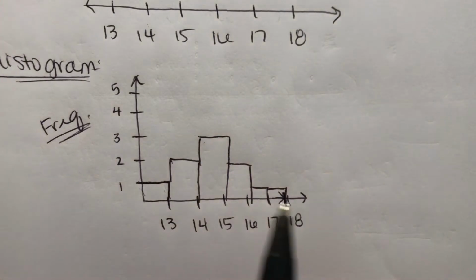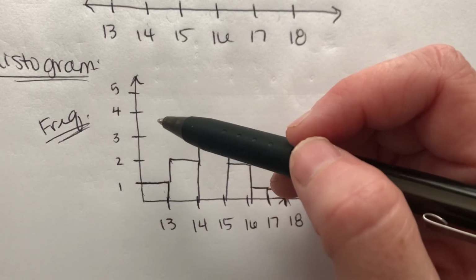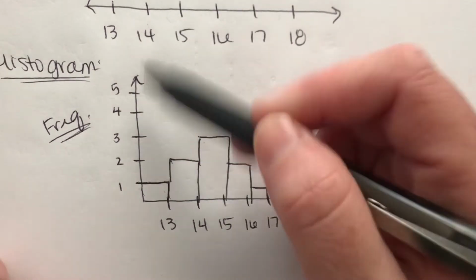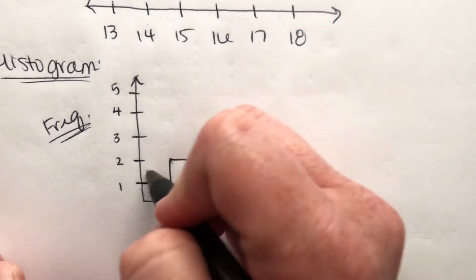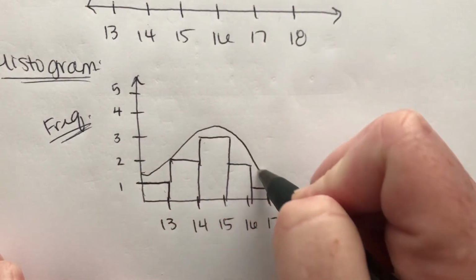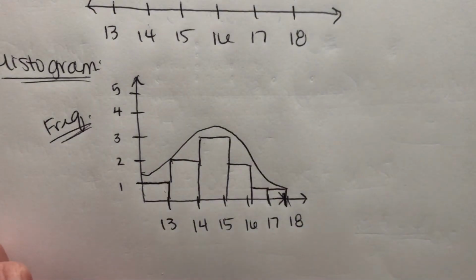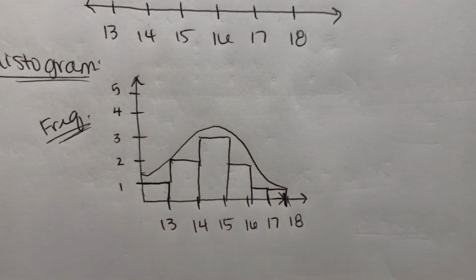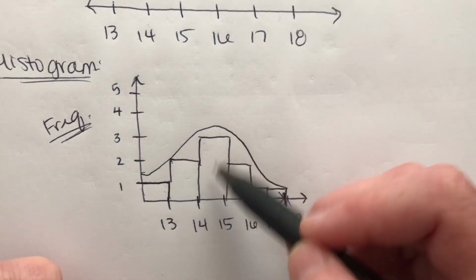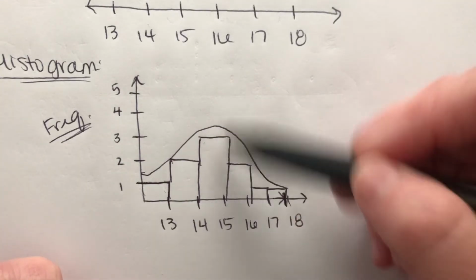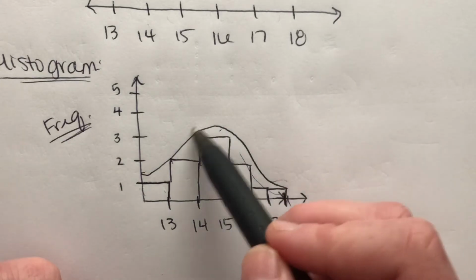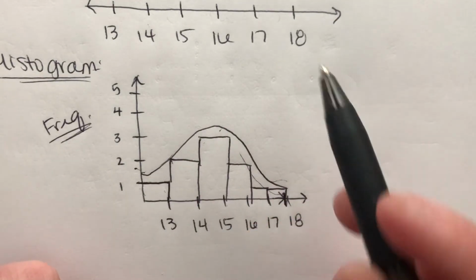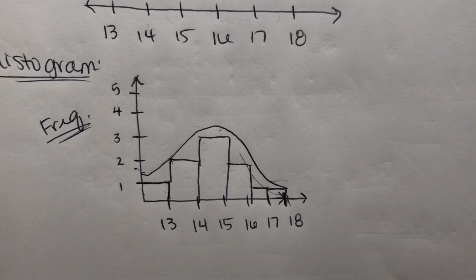So this is a histogram. It has the frequency that numbers are repeated on the up and down axis, the vertical axis, and what the numbers actually are on the horizontal axis. So then we can look at what our bar graph is doing to figure out if it is an accurate measure of central tendency. The ideal histogram is going to have the most repeated number in the center, and then about the same amount of data to the right as there is to the left, right? And we're going to talk about that in a second because it can get skewed. We'll look at it in a minute.